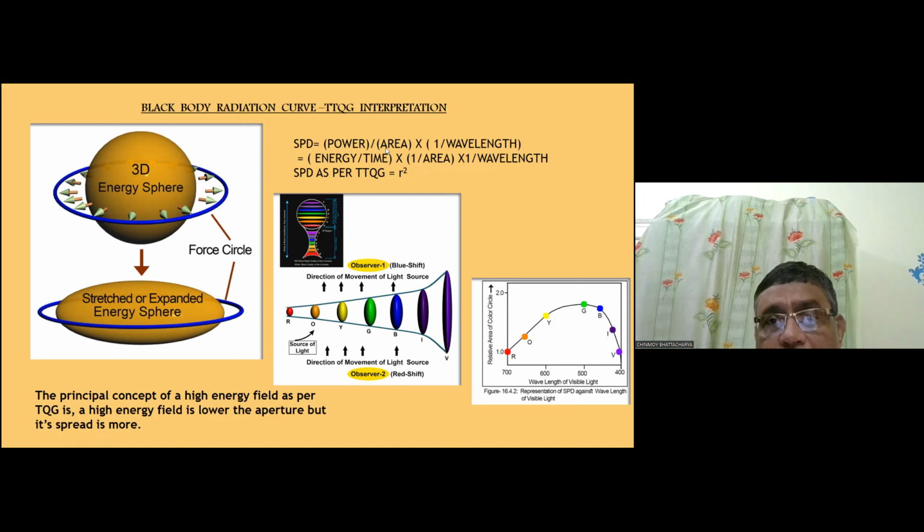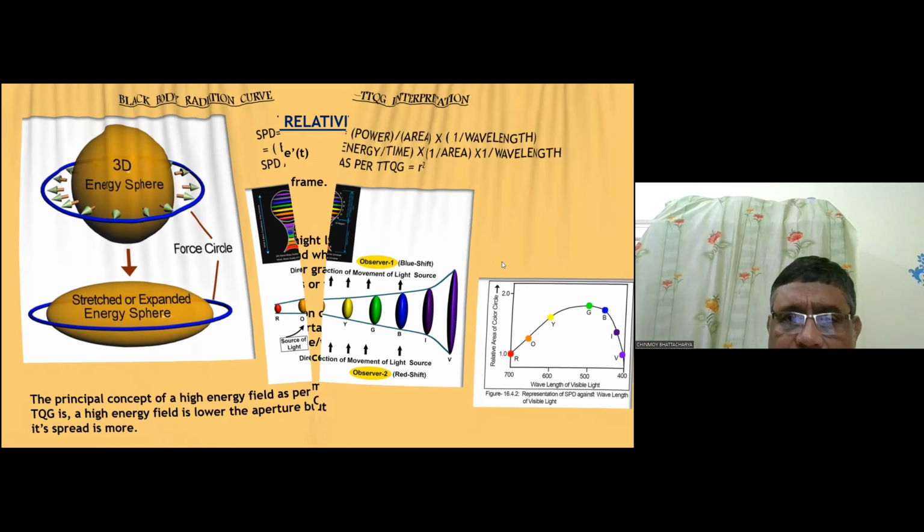Now, spectral power distribution: what is it? Power by area into 1 by wavelength. And when we put in the TQG expressions, we get this SPD as R square, that is, the area of this color circle, or the radius of the color circle. So you see, from red to orange to green, it goes up, peaks at green, and then comes down. Now, Max Planck had the problem of explaining this portion of the curve, how at a wavelength the energy becomes lower. The reason is that the energy density of space is constant. That has been clearly indicated.